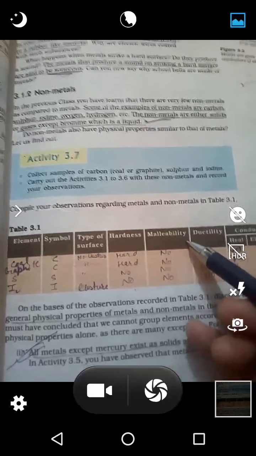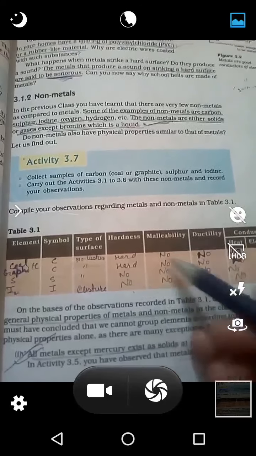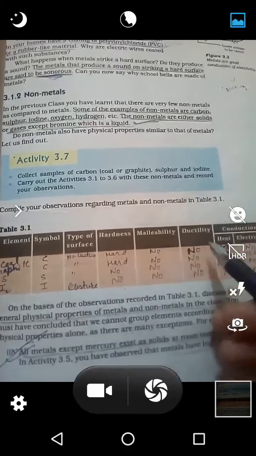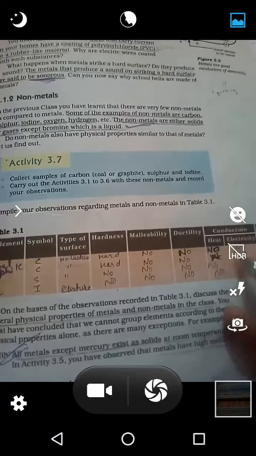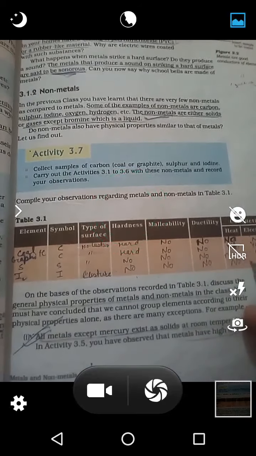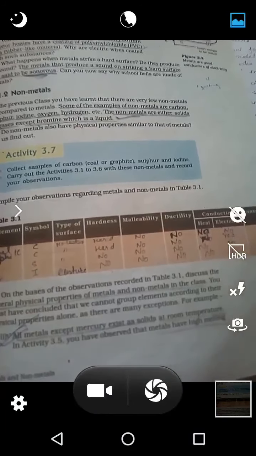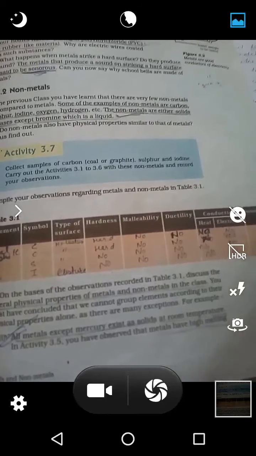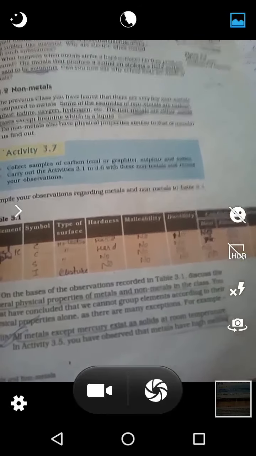Then malleability: all these are not malleable at all, they are not ductile, and they are not good conductors of heat. Electricity: graphite is a good conductor of electricity, this is the exception. Then sonorous behavior: when we strike the surface of a non-metal with some hard thing, there will be no sound produced such as that produced in the case of metals. So all these are not sonorous.